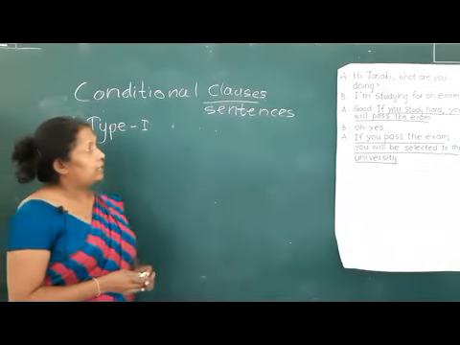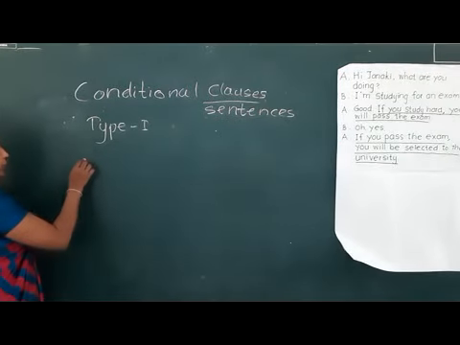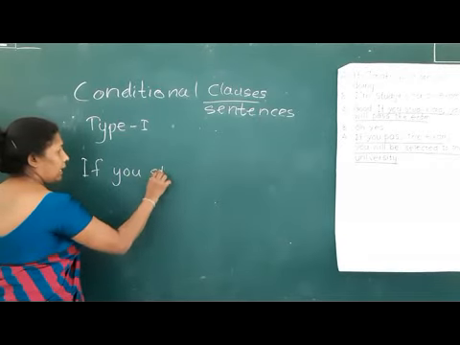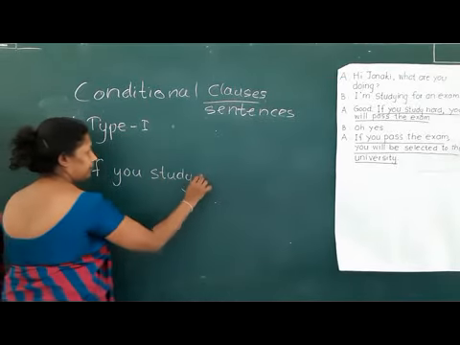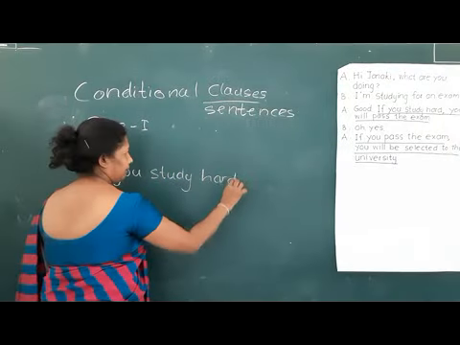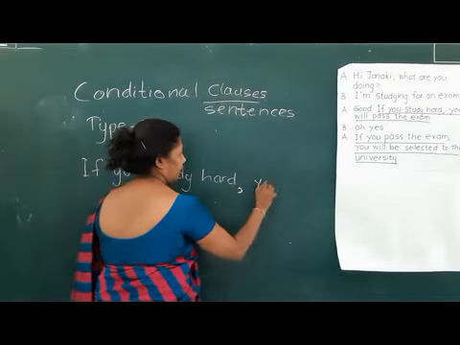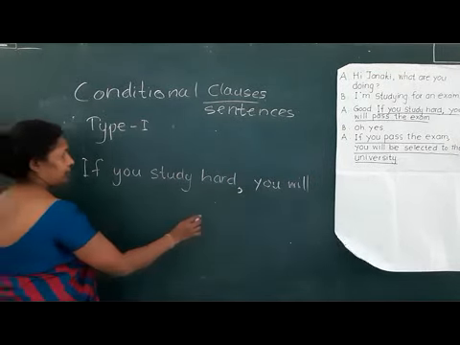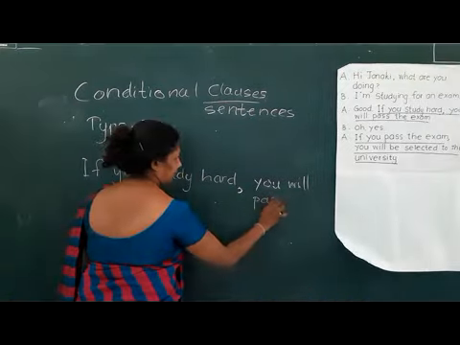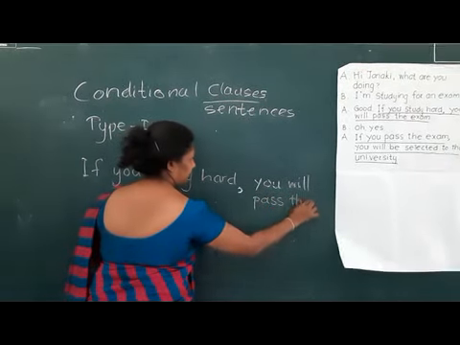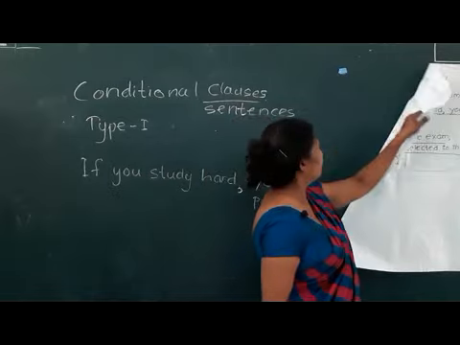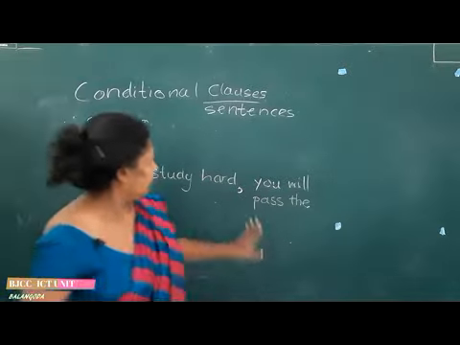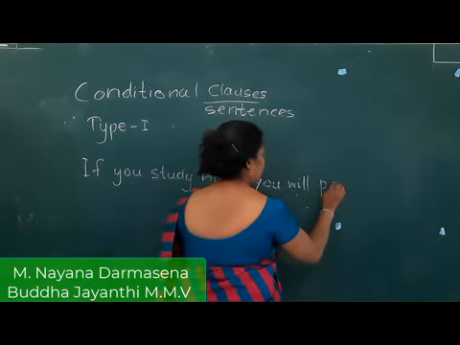We'll take an example from the dialogue. The sentence I'm going to take is, if you study hard, you will pass the exam.